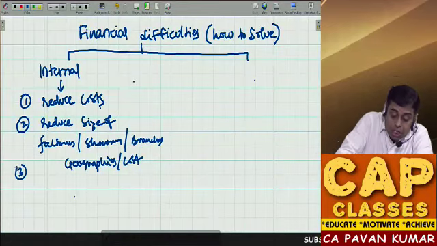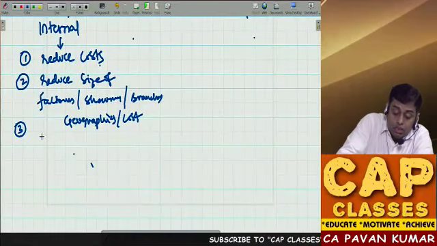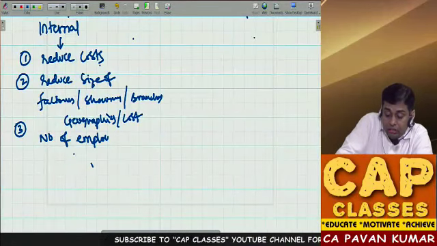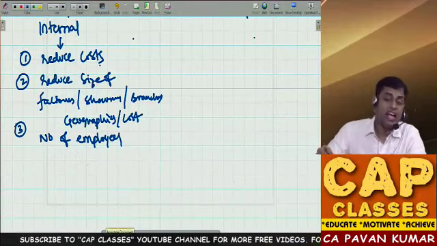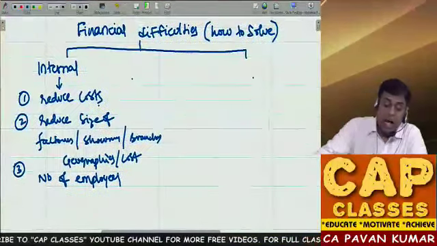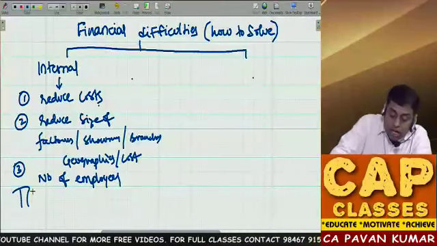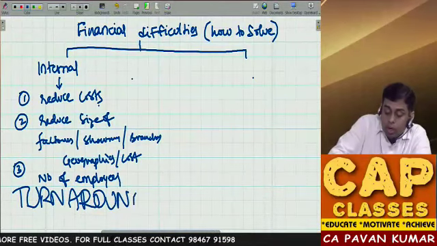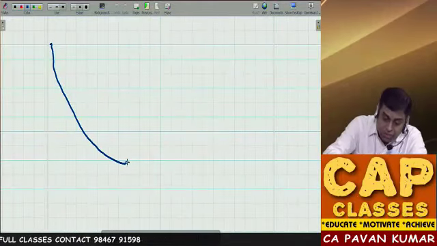Then usually companies, when they are facing financial difficulties, reduce the number of employees. Retrenchment, pink slip. So do first these kind of things. Sir, I have done these kind of things. What is this called? This is called turnaround strategy. What is the meaning of turnaround? Turnaround means your financial position is falling.